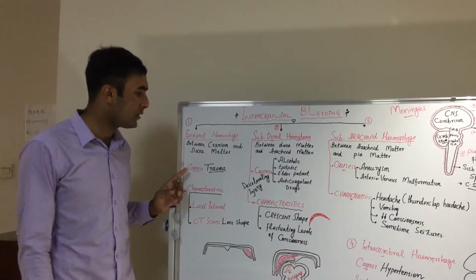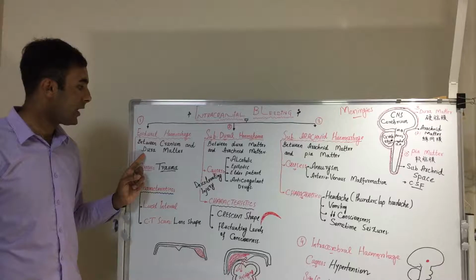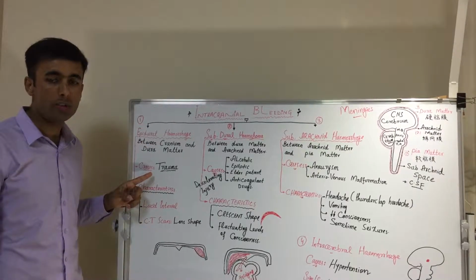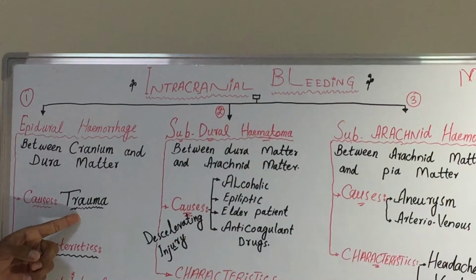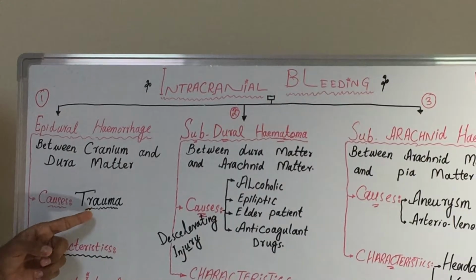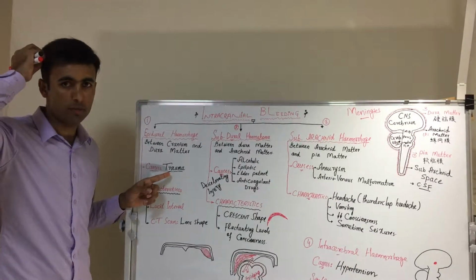Now, what causes epidural hemorrhage? The main and most important cause of epidural hemorrhage is trauma, which we also call brain injury. For example, the patient has a roadside accident and gets a head injury.